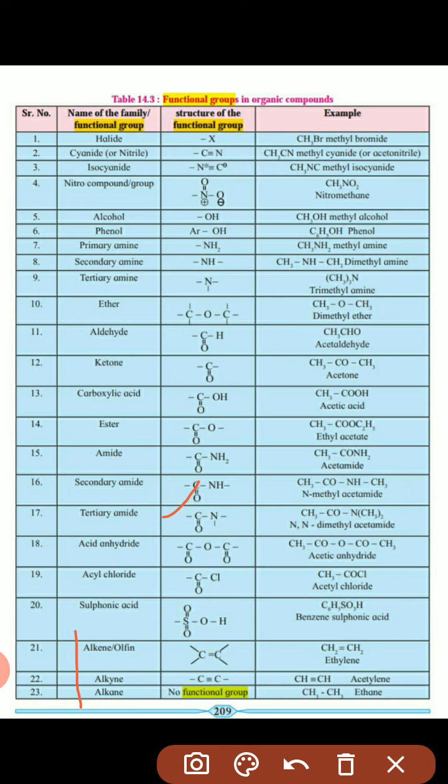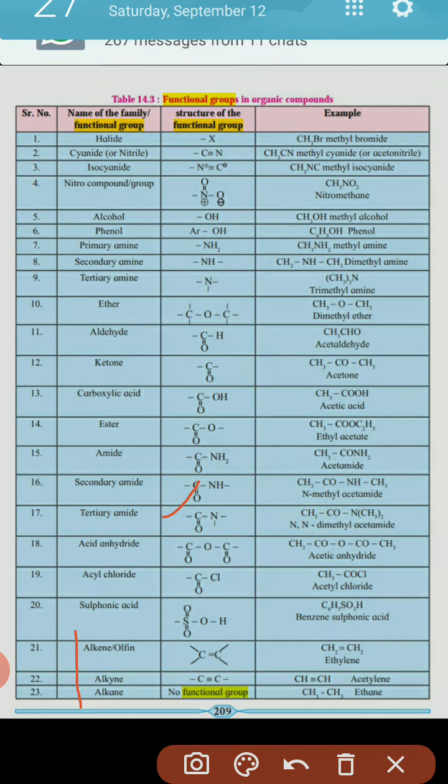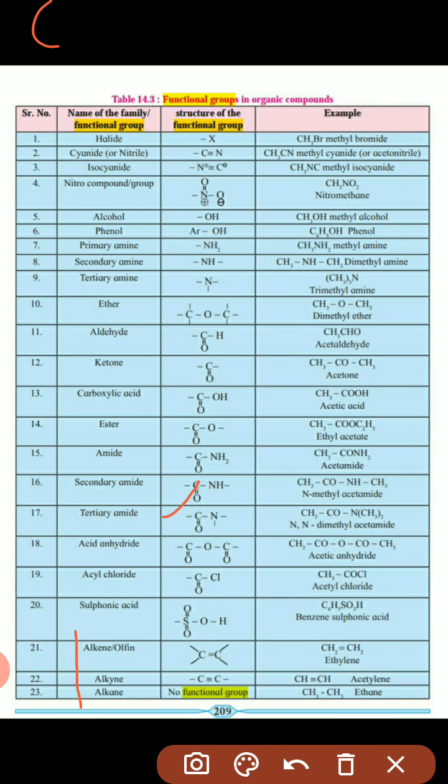Alkane formula, again I repeat, CH4. From CH4, one hydrogen atom is replaced by an alkyl group, and that gives the new formula. For example, we take methane. Methane is CH4.